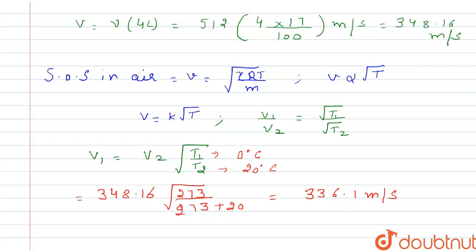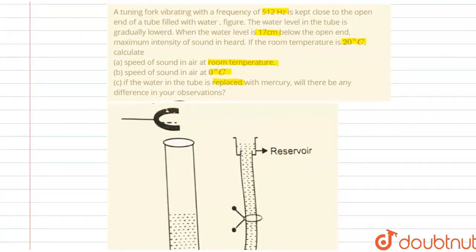Now the last one is, if the water in the tube is replaced with mercury, will there be any difference in your observation? There will be no change in the resonance length when water is replaced by mercury, right?